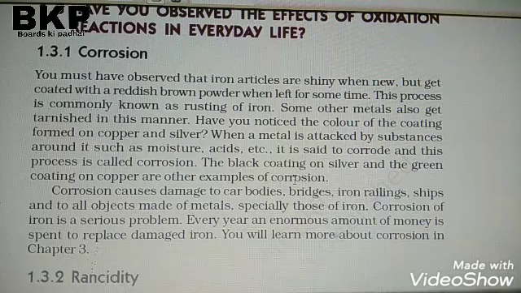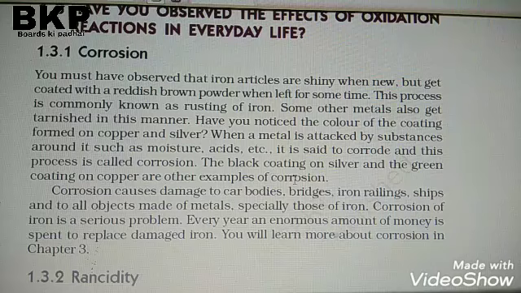This is the corrosion that has taken place. Means when copper changes into copper carbonate, iron changes by rusting. When it comes in contact with air, it changes color. This is known as corrosion.